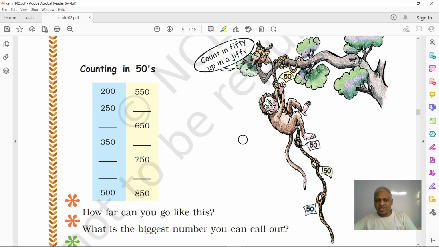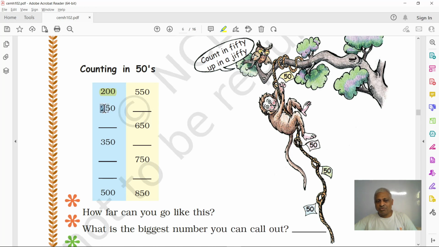So now let us count in 50s. First is 0, next is 50, and next 50 will be 50 plus 50, 100. Next 50 will be 150, 200, 250, like that. Okay, jumping by 50s. So if the first number is 200, what will be the next number?